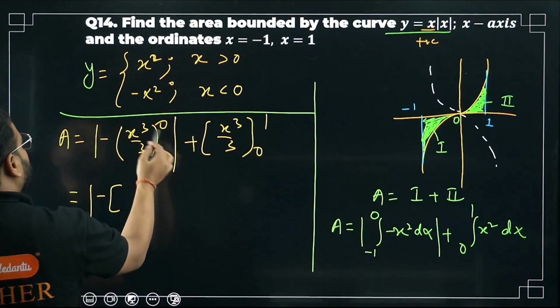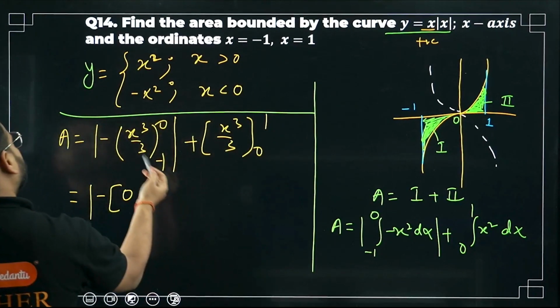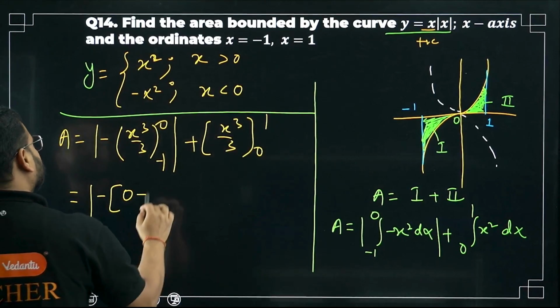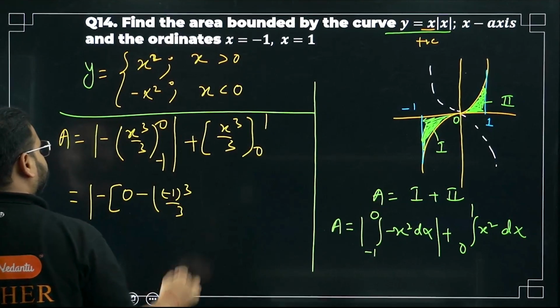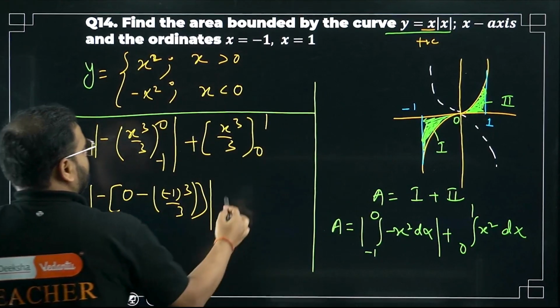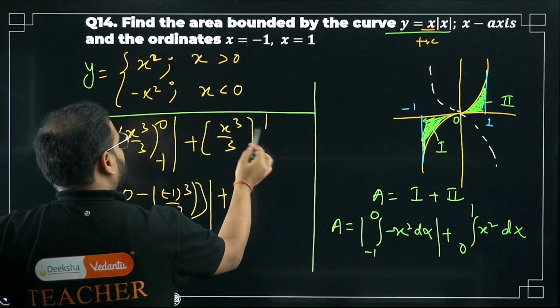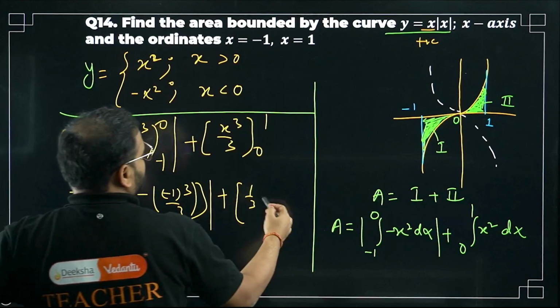Apply the limits. Put 0. So 0, x cube, right? So 0 to 0. Put minus 1. Minus sign for the subtraction. Minus 1 cube, right? Minus 1 cube by 3. Bracket closed, and then modulus. Great. Apply the upper limit first. So 1 cube means simply 1 by 3, and our lower limit is 0, so minus 0.